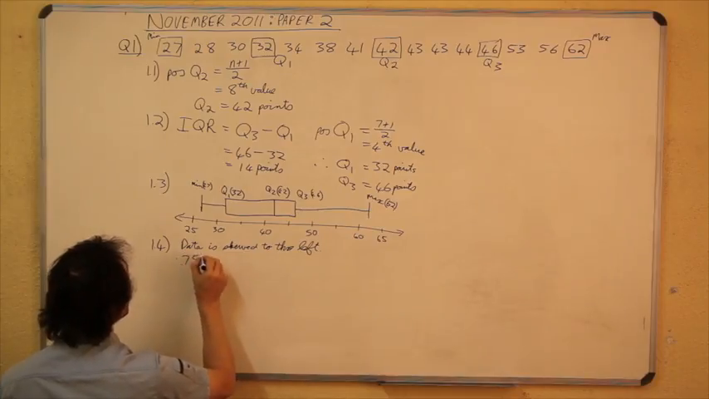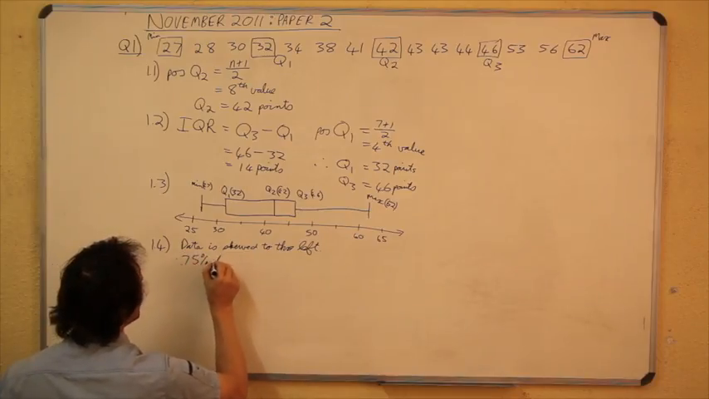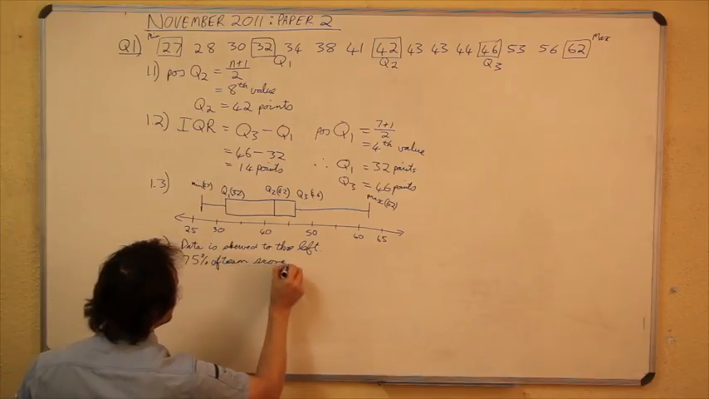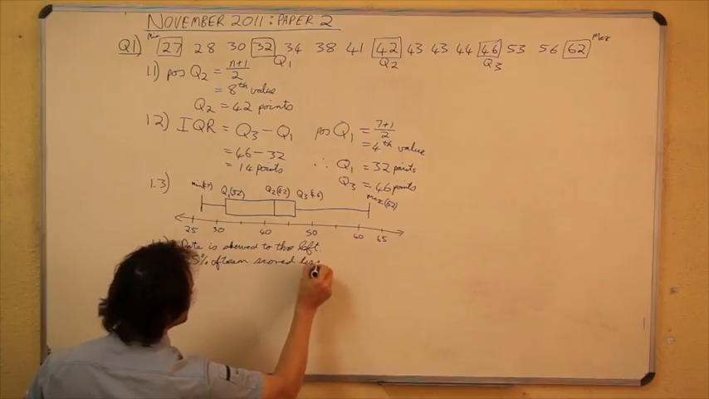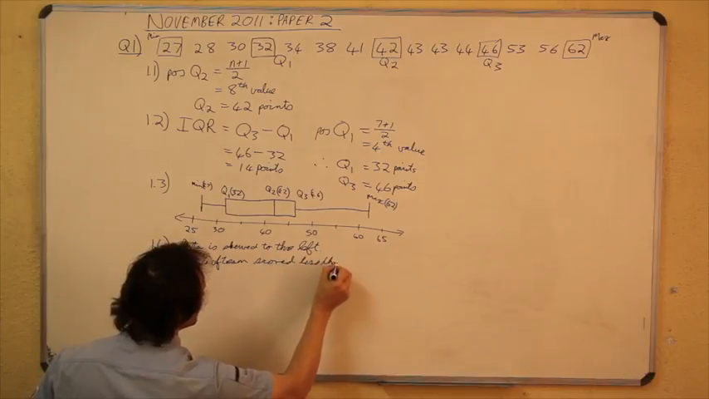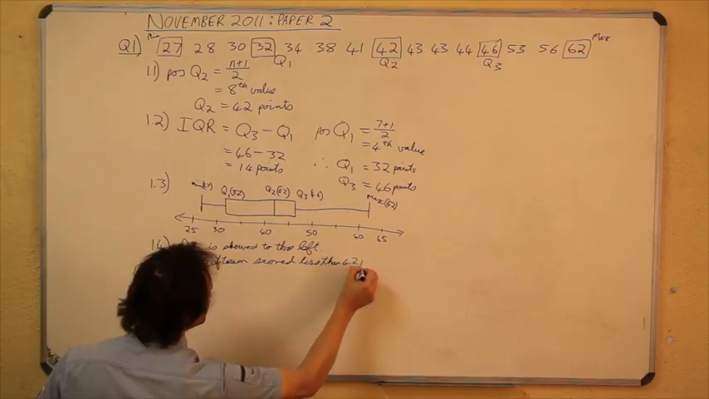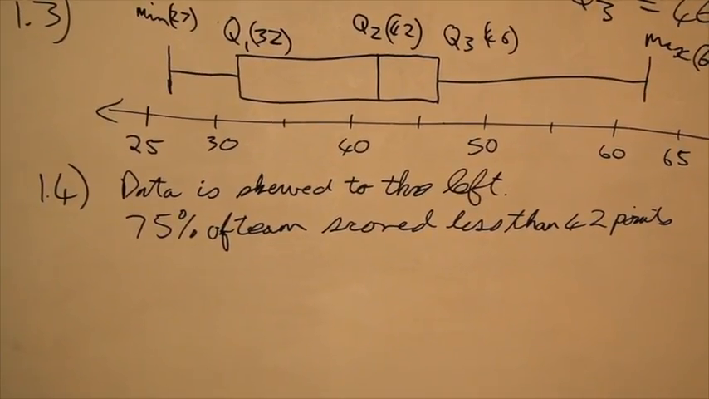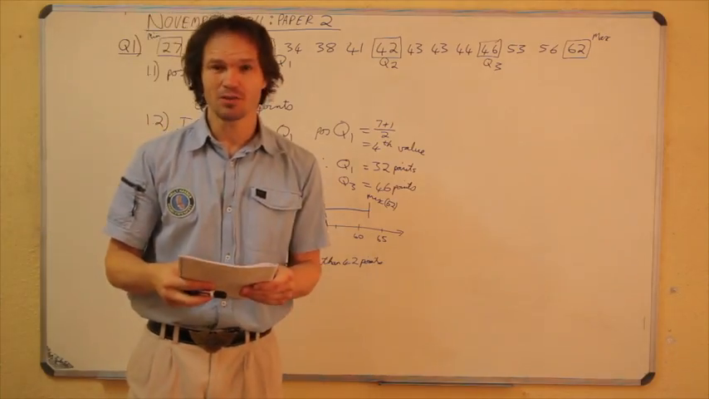75%, let's write it like that. 75% of team scored less than 42 points. Now, whether you want to comment on whether the team is good or bad depends on your knowledge of basketball.